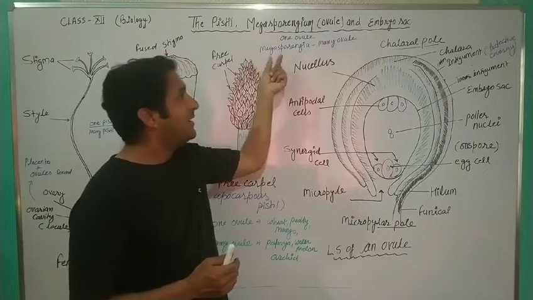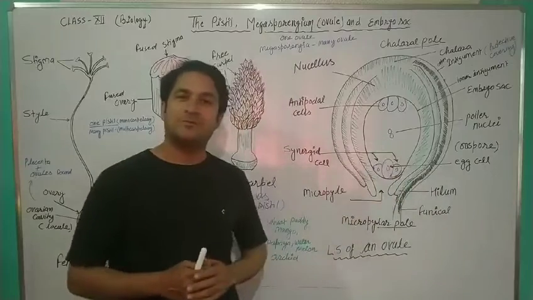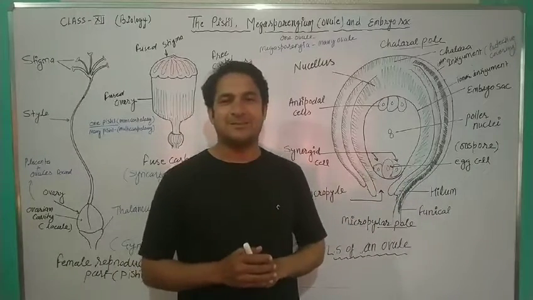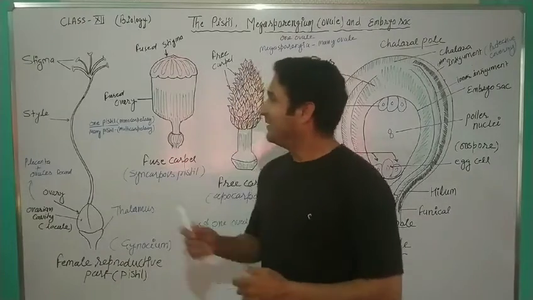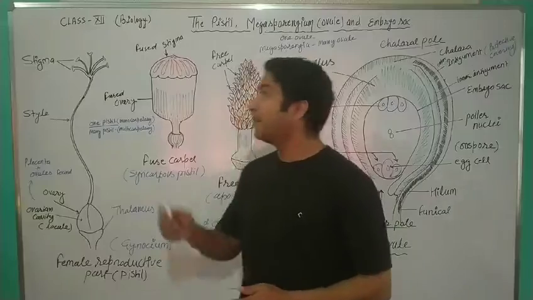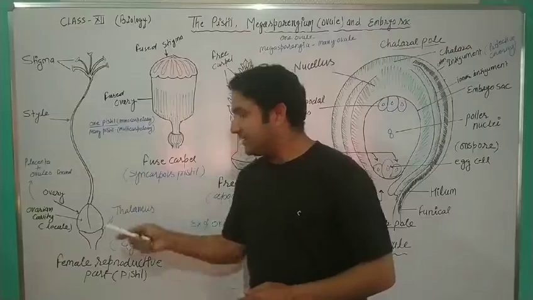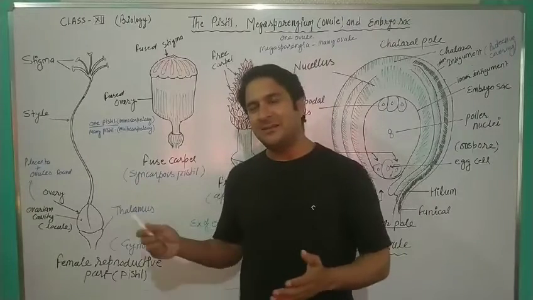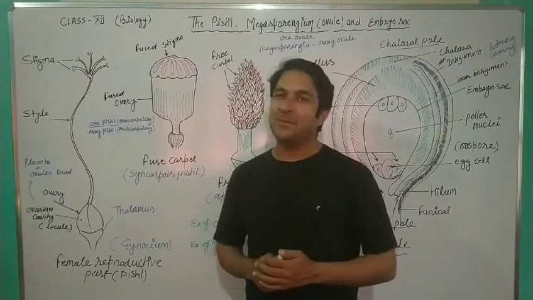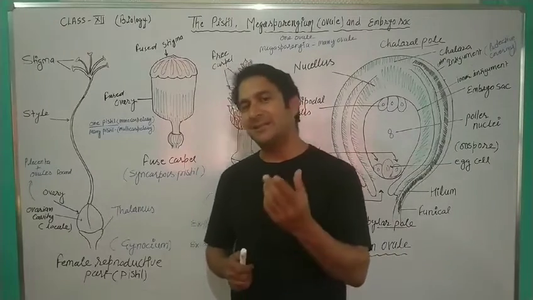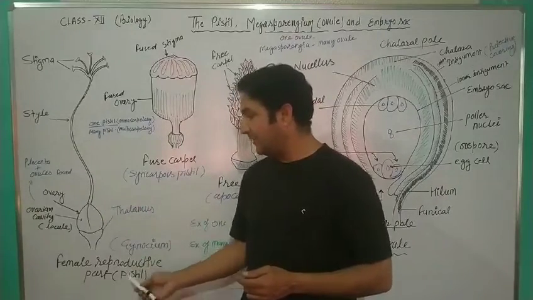Now the third is about embryo sac, which is present inside the ovule. Okay, this we will discuss. So let's start the topic from the beginning. First is the pistil. Okay, this is the structure of pistil, and this is not new for you. You have already seen this many times in your junior classes inside the flower. This is the female reproductive part, which is called the pistil.